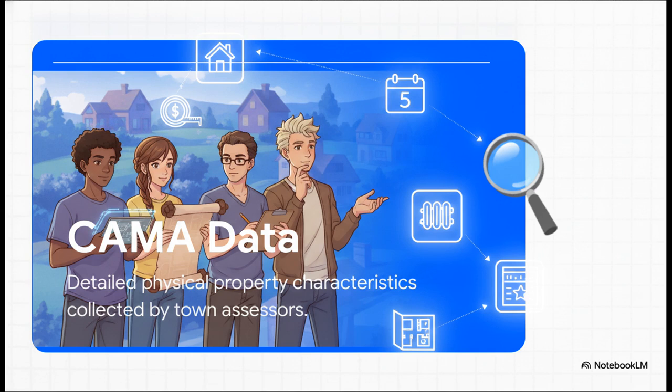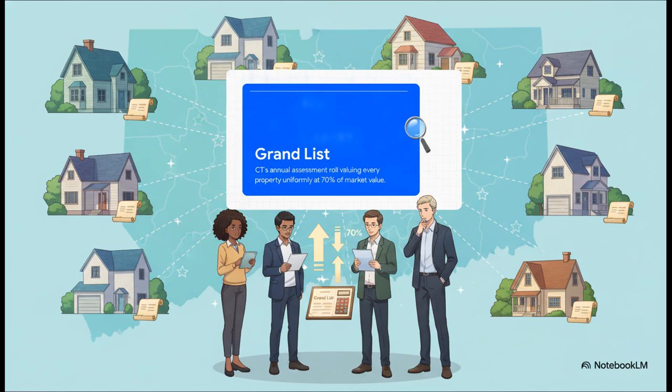Next, you're inevitably going to see references to something called the Grand List. The Grand List is just Connecticut's annual assessment roll, but here is the absolutely critical takeaway. Unlike other places that use confusing, constantly shifting assessment ratios, Connecticut keeps it uniform. Every single town assessor values every property at exactly 70% of its fair market value. So, if you're looking at an assessed value on a property record, you can easily reverse engineer what the town thinks the true market value actually is.